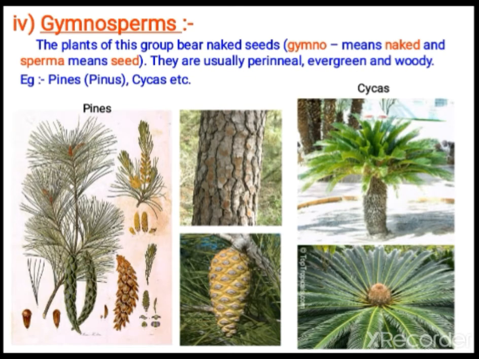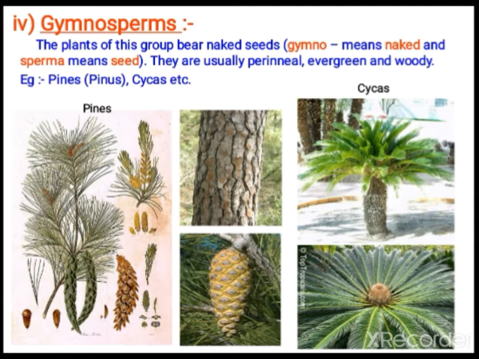First is gymnosperms. Here you cannot see flowers. Apart from that, the seeds are naked. They are not covered by fruit. You eat fruits, mango, even coconut is also known as a fruit, apple. Whatever fruits you see, they are covered by some fleshy or fibrous coat. That type of covering is not there. So they produce naked seeds. That's why you call them gymnosperms. Gymno means naked, sperma means seed.